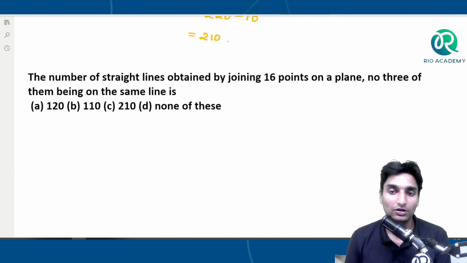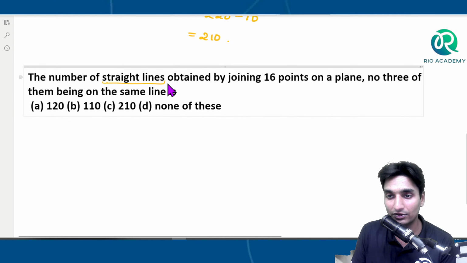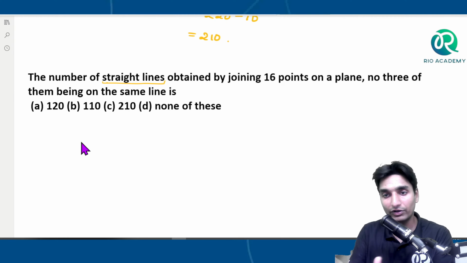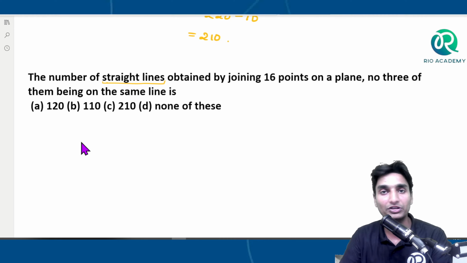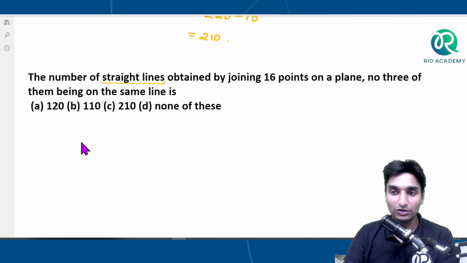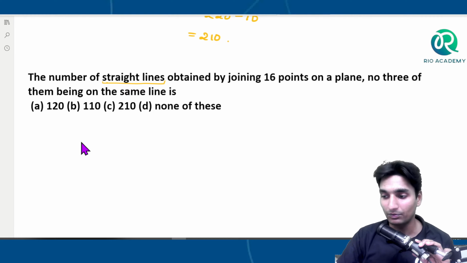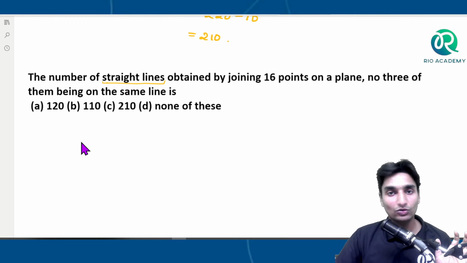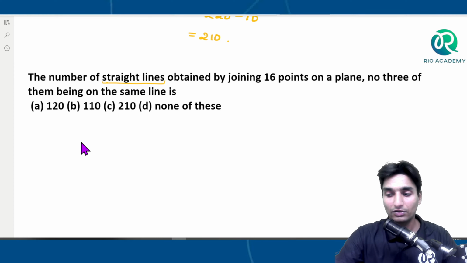See once again guys, mainly students what they do is, whenever these kind of questions are asked, straight lines, you'll have to form out straight lines, they'll just remember them, okay? They'll think that whenever a question belonging to straight line comes, we'll have to go up with the concept of combination, okay? And on this basis they try to remember them, and whenever a new question is asked just on the basis of a new format, they'll make a mistake, okay? So before that, read the question and think out logically as to what they are asking, okay, and why is it necessary.